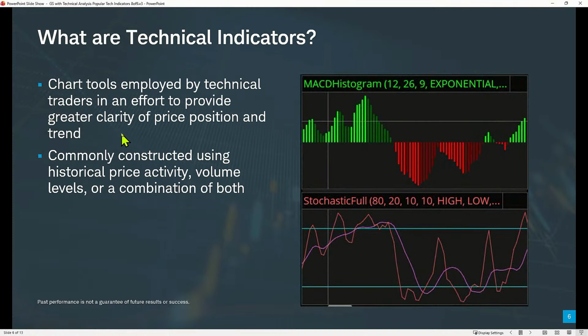I think it was the Darvas indicator. That was the ballroom dancer. I had to laugh when I found that out.